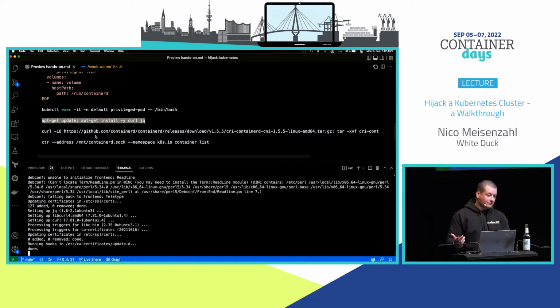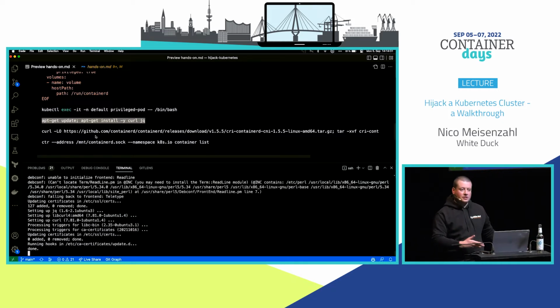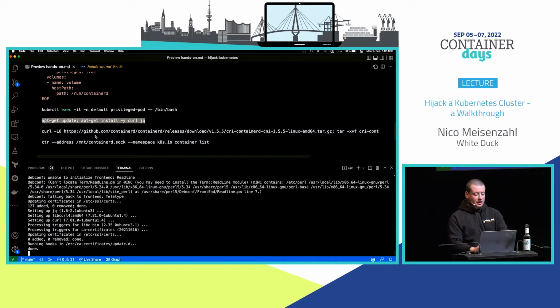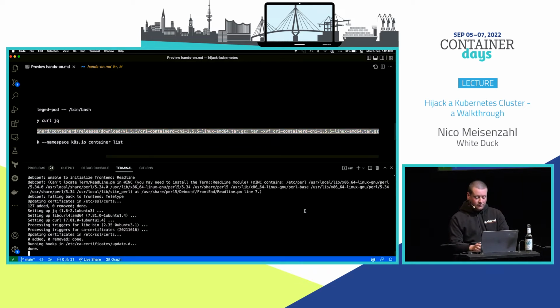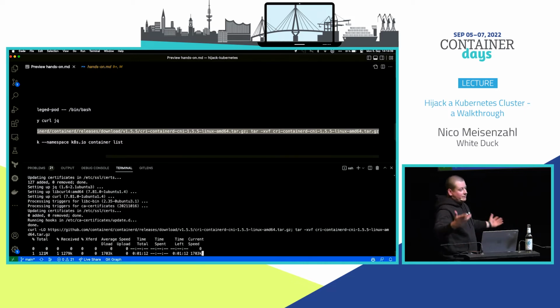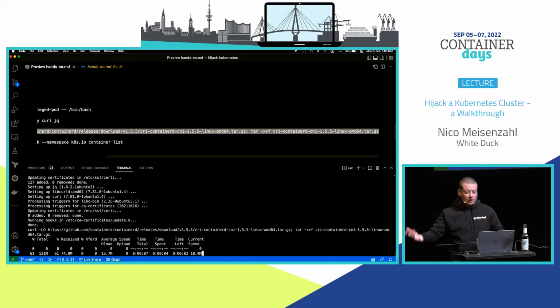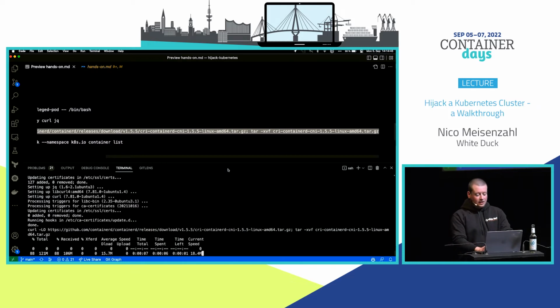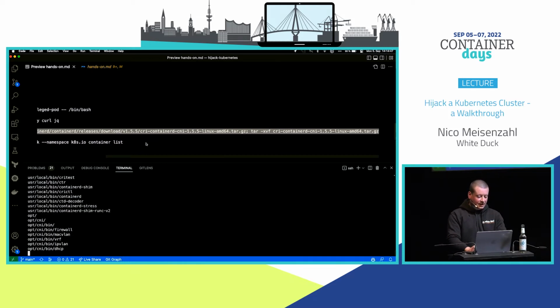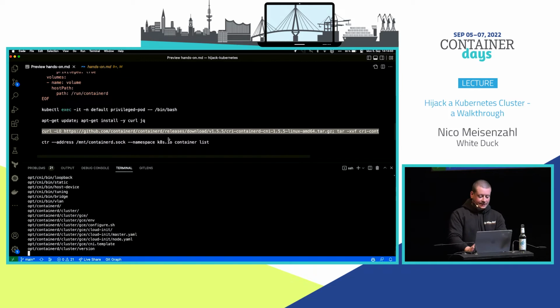And because we were able to mount the ContainerD daemon into our pod, we're also downloading the CLI for that one here. And because we have access to the internet, it's pretty easy. Otherwise, we would now have to talk with curl to the API, and so on. But just having the CLI is way easier.